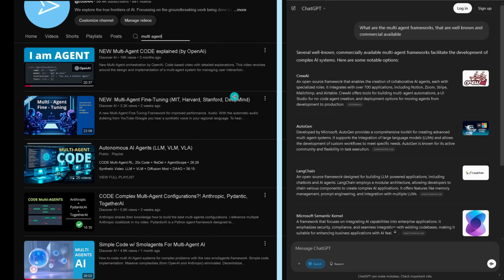And if you're really into the research edge here, you see I have here multi-agent code explained by OpenAI, or their multi-agent fine-tuning, MIT, Harvard, Stanford, and DeepMind. And then we have a complete playlist here, multi-agent code. And the latest here, just 3 weeks ago, if you code with Anthropic, Pydantic, Together AI, multi-AI agent configuration, and you would say, everything is here.